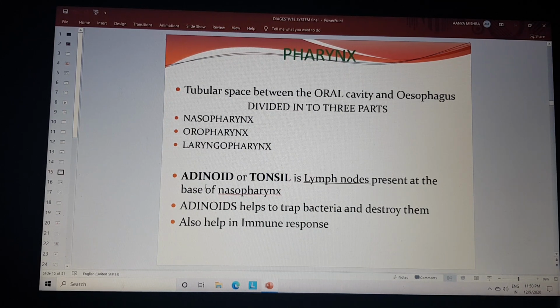And adenoids are also present. They are also called the tonsils. The lymph nodes are present in the base of the nasopharynx. Adenoids help trap bacteria and destroy them. Also helpful in the immune responses.